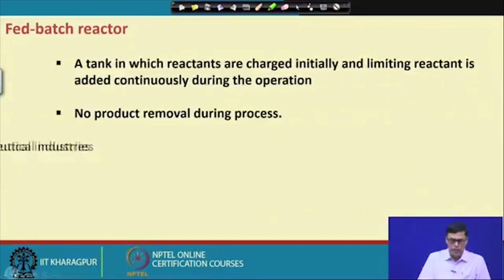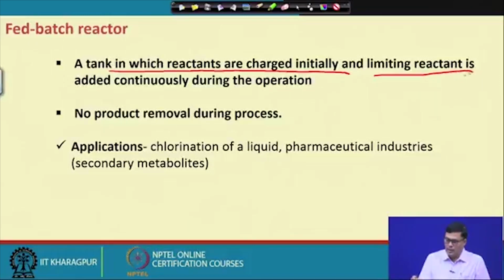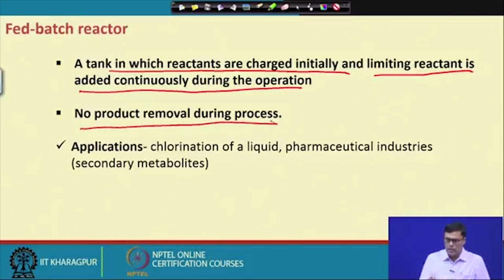Now, let me talk about the fed batch reactor. A fed batch reactor is a tank in which the reactants are charged initially, and the limiting reactant is added continuously during the operation, with no product removal during the process.